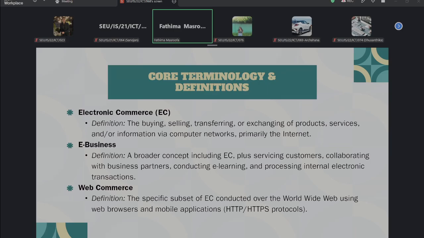So normally e-commerce is not the same as e-business, right? E-business is the broader concept. For example, a company sells a laptop online. The online sale we can call e-commerce, right? But the company also uses electronic systems for employee training, supplier communication, customer service, internal transactions, and business collaboration. So these broad activities are part of e-business, right? Did you get my point? What electronic commerce and e-business actually are?